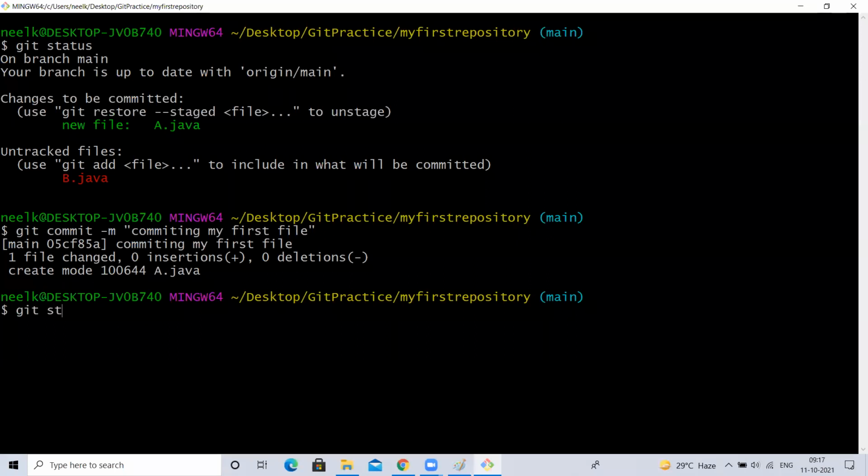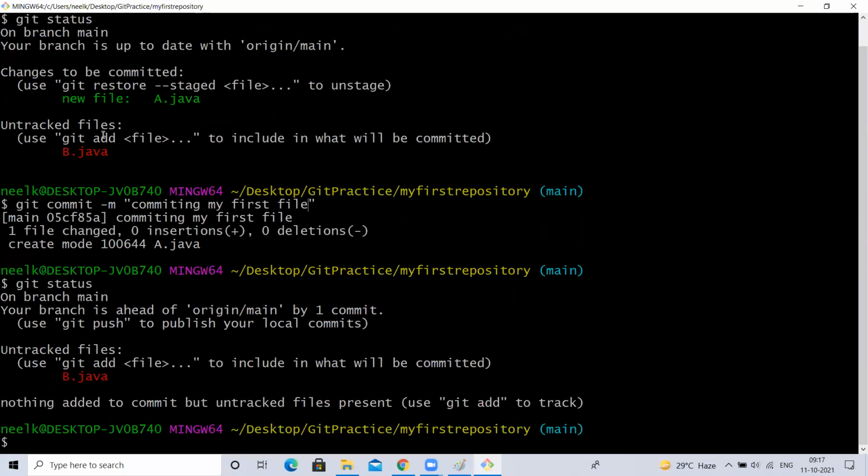Now if I type git status, that file itself will not show. That A.java itself is not showing because that has been committed. Means we created a link. We gave the responsibility of this file to our Git. Hey, you are responsible for this file. I did my changes. All right.